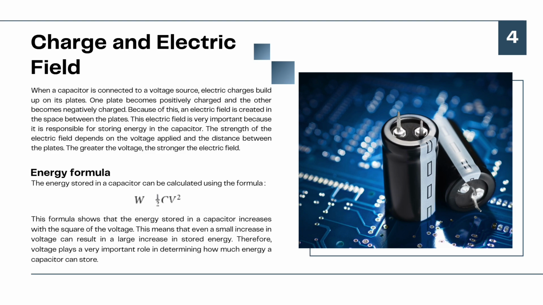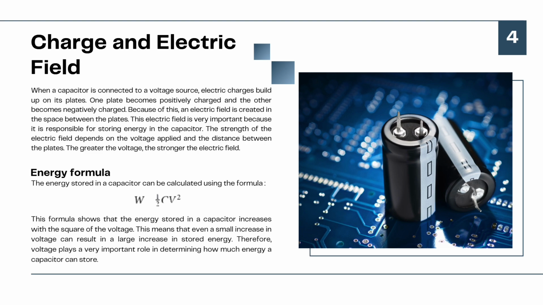We move to charge and electric fields. When a capacitor is connected to a voltage source, electric charge builds up on its plates. One plate becomes positively charged and the other becomes negatively charged. Because of this, an electric field is created in the space between the plates. This electric field is very important because it is responsible for storing energy in the capacitor. The strength of the electric field depends on the voltage applied and the distance between the plates. The greater the voltage, the stronger the electric field.